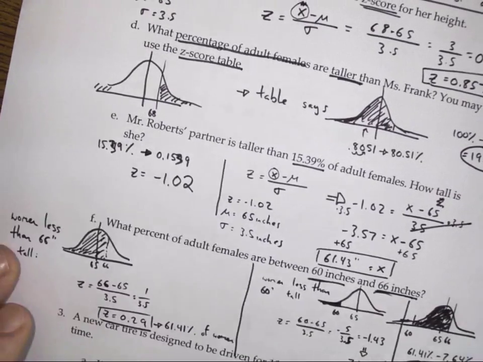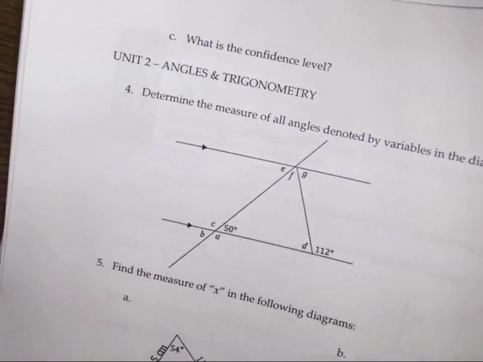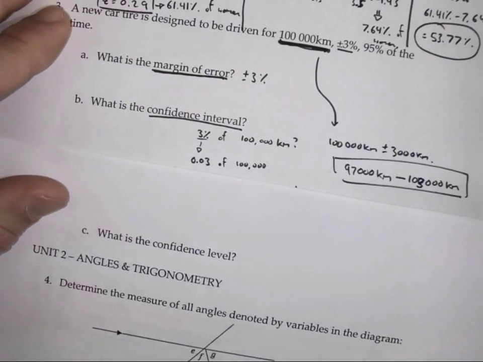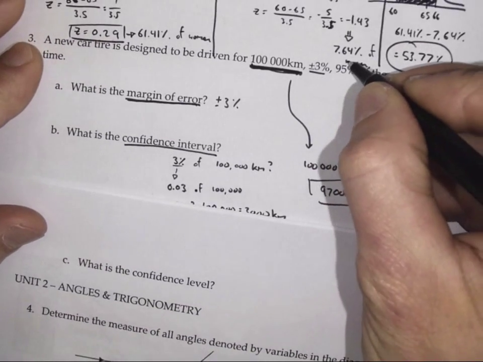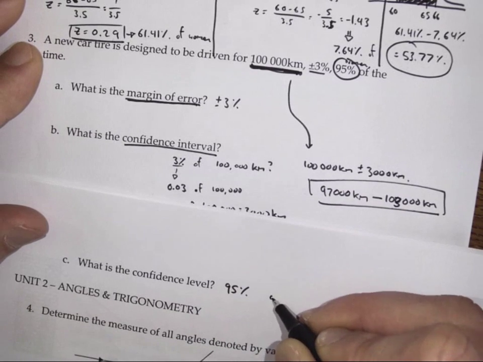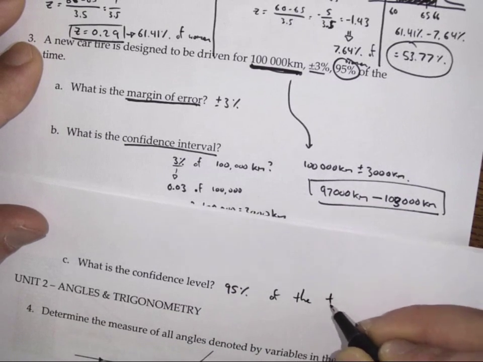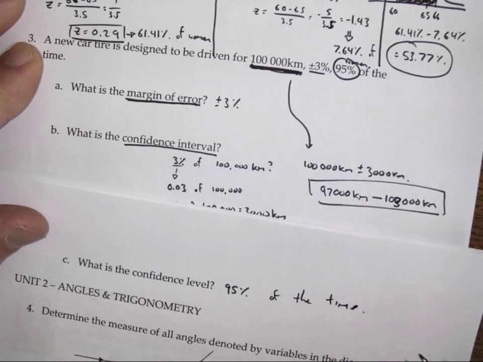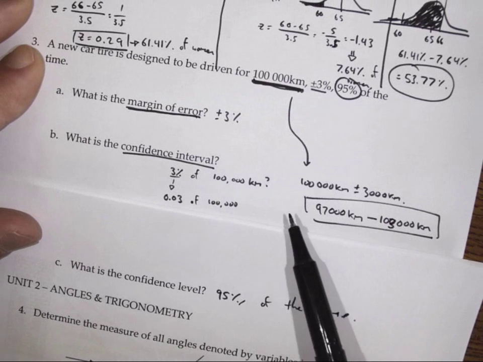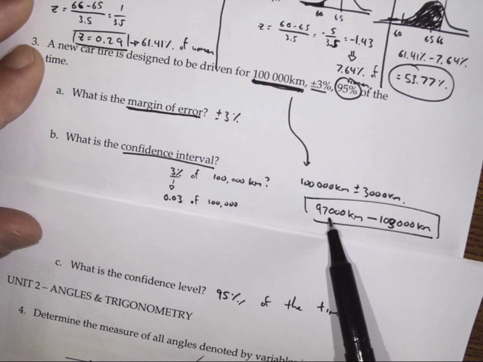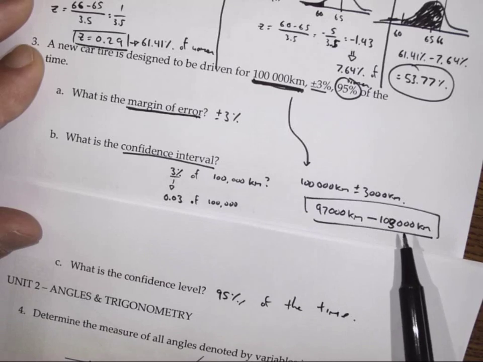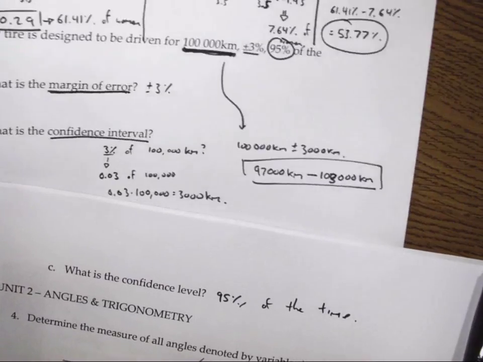All right. And there is one more question that, just due to a formatting error, ended up over here. The confidence level. The confidence level refers to how likely we are for that to be true, and this is 95% of the time. What that means is that 95% of tires should last somewhere between 97,000 and 103,000 kilometers in distance before they need to be retired.